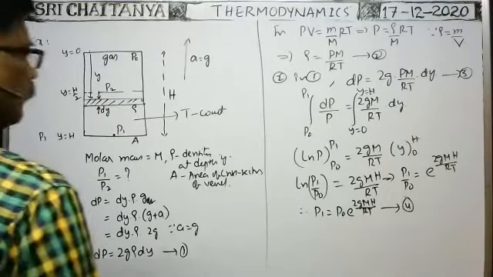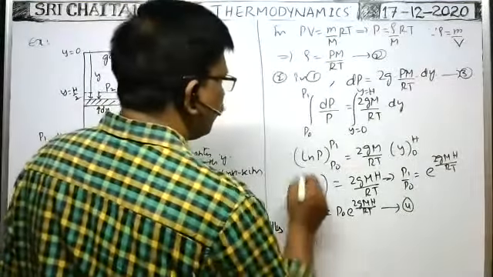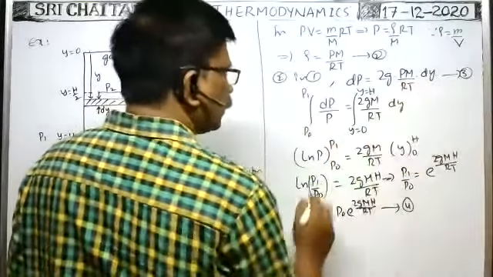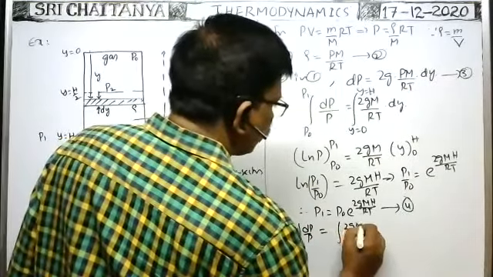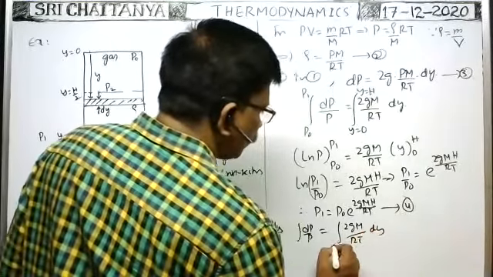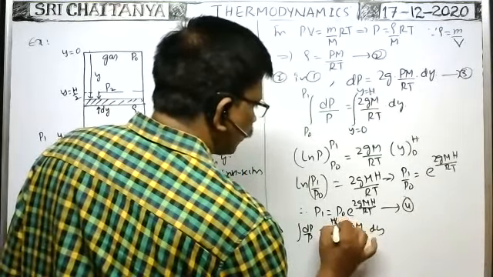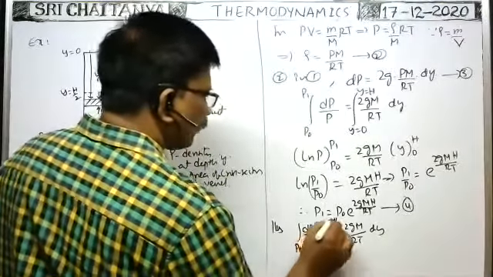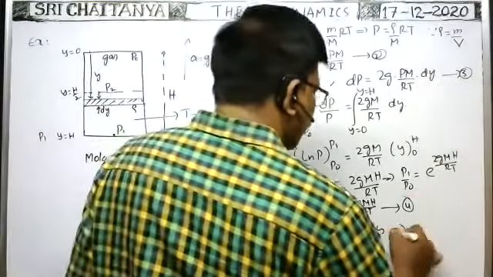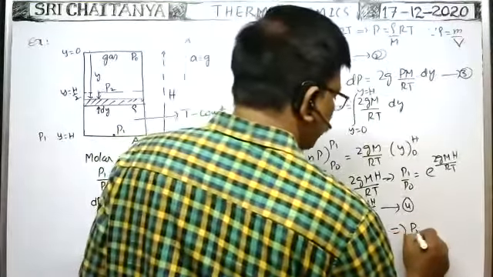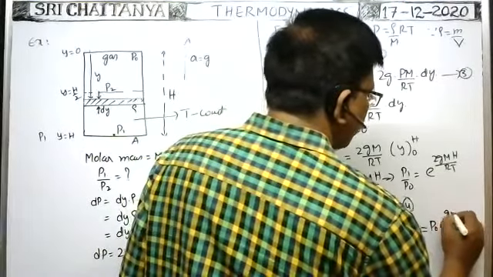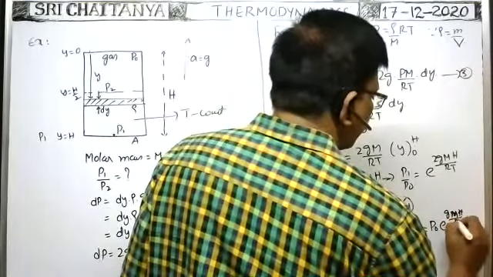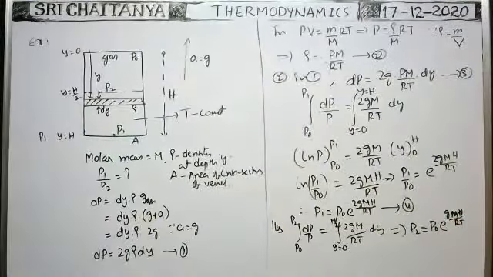Similarly, the pressure at the middle. From the same formula, integral dP by P is equal to integral gM by RT into dy, with limits y is equal to 0 to y is equal to h by 2. At y is equal to 0, the pressure is P0. At y is equal to h by 2, the pressure is P2. By following the same procedure, if you calculate P2, then you will get P2 is equal to P0 into e to the power of gMH by 2RT.